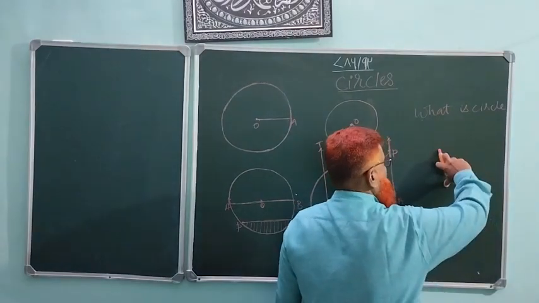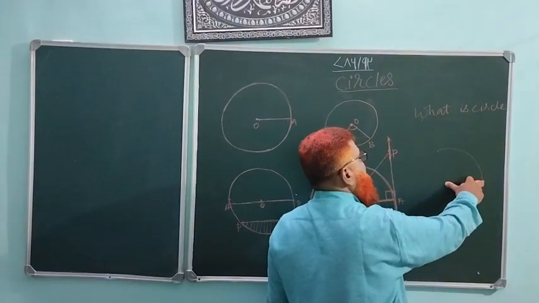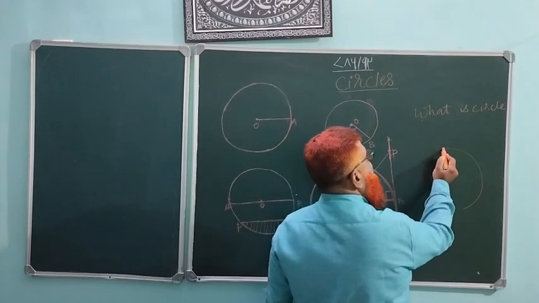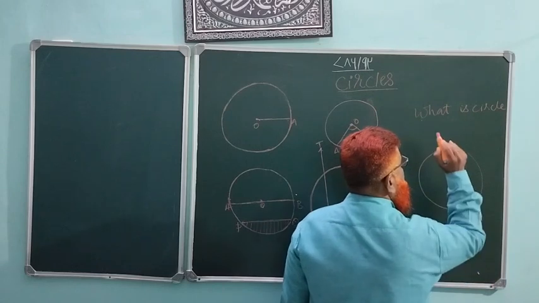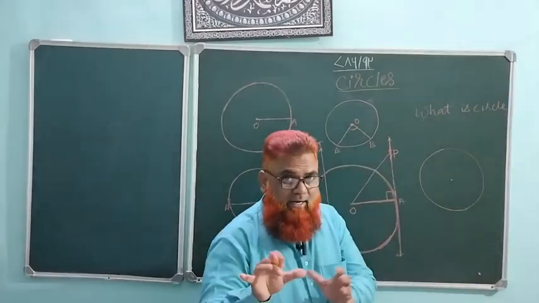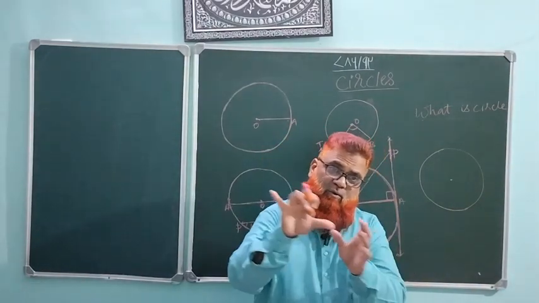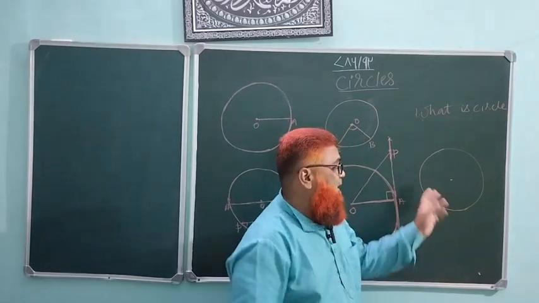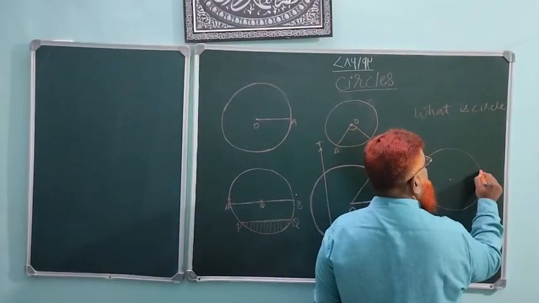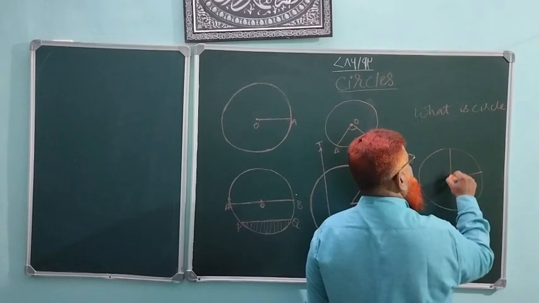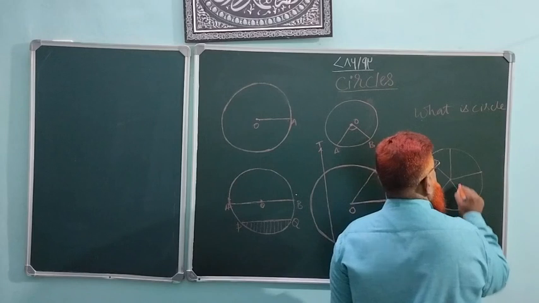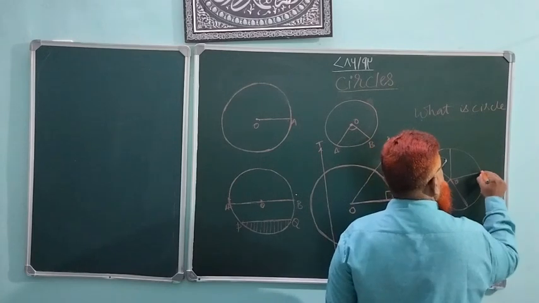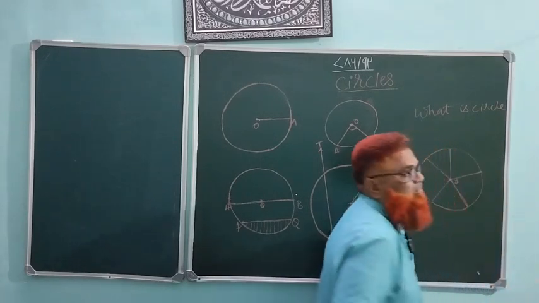This is a locus of a point moving in a plane, and the distance from the center to any point on a circle is always the same, constant or equal. This is the center and these are the points on a circle.